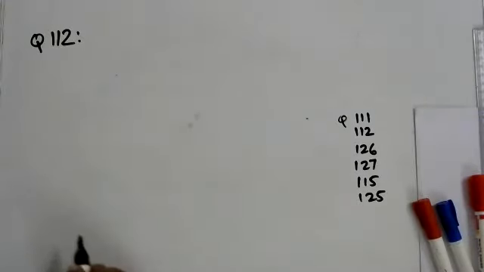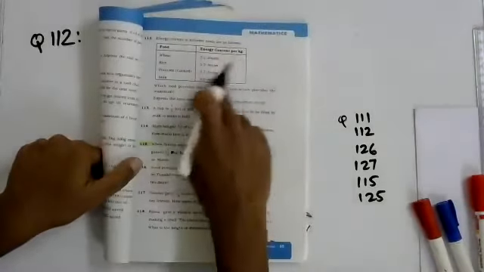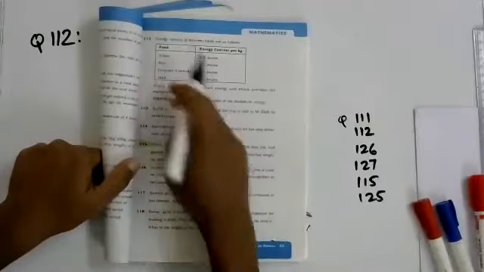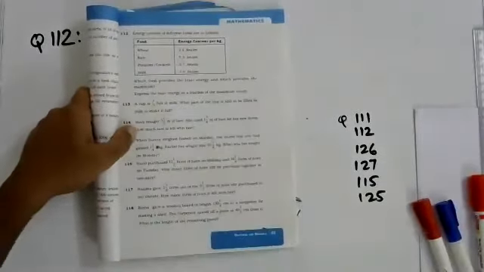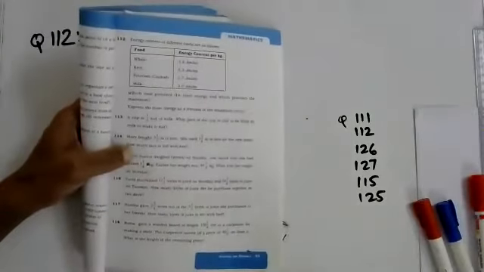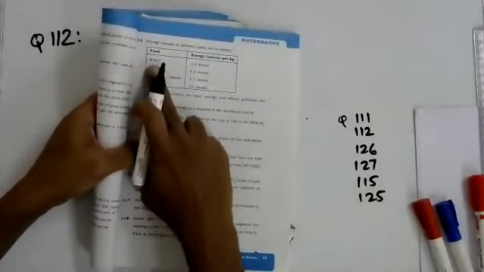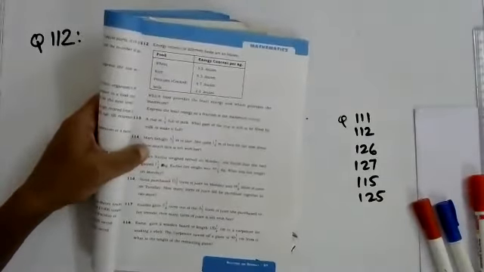So question 112 from this book. There are some food items given and the energy content per kilogram of that food item is also given. Interestingly, the way they find this out, that is something that we do in class 10 in physics.